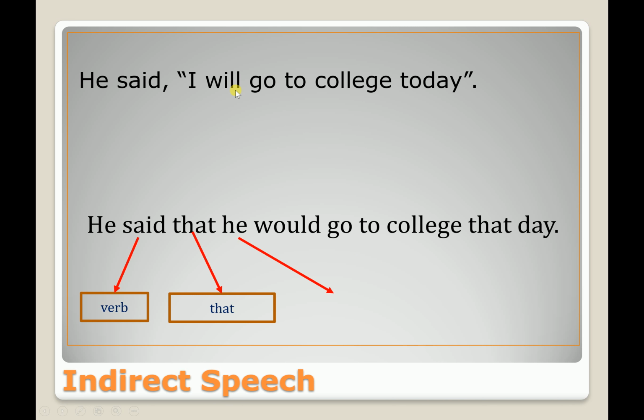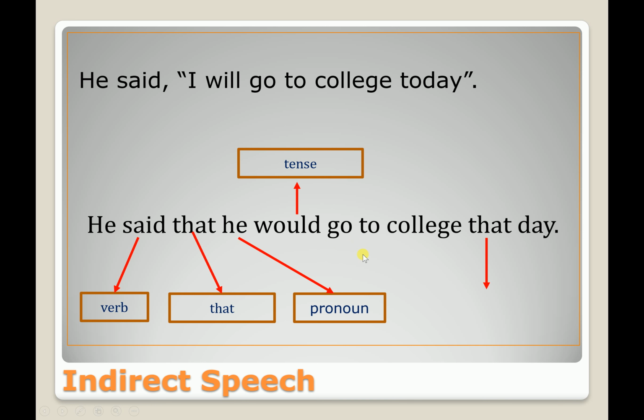Actually, when you find will or shall in direct speech, it will be should or would in indirect speech. The last change is the adverb, called the adverb of time. So today will become that day. These are the changes you have to understand when you change from direct speech to indirect speech.